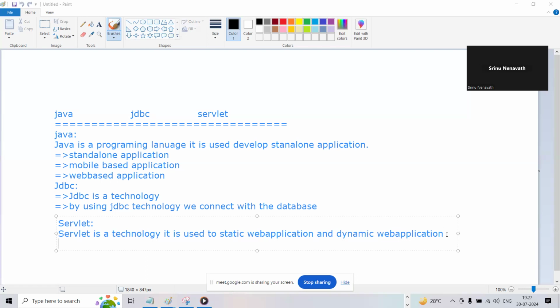So a static web application is nothing but, guys, if we take a newspaper, today's newspaper, if you see it at 6 o'clock in the morning and at 6 in the evening, that entire day, if you go to any news website or paper, will the news be changed, or is it not able to change during that entire day, guys?